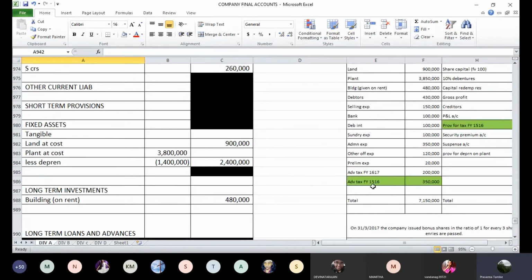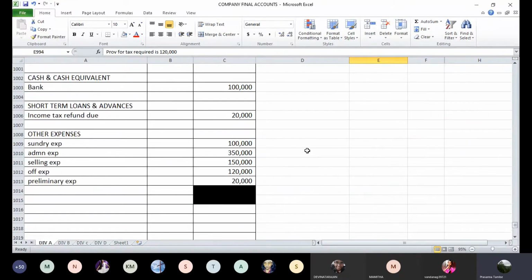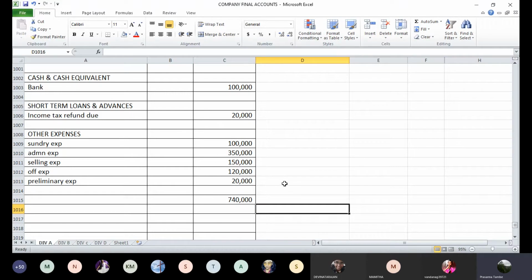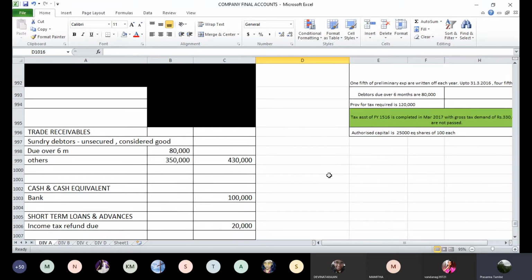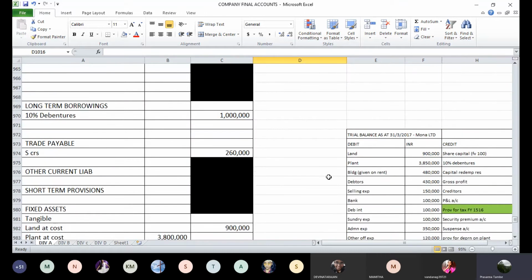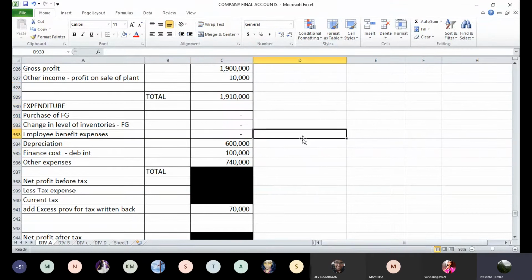Okay. Now what is left? Trial balance is over. Last year's advance tax effects are given. Only current year provision is to be made. That is 1,20,000. The rest of it is already done. Now we should start first totaling up the profit and loss account schedule. For profit and loss account notes, there is only one here that needs to be totaled up, and that is other expenses 7,40,000. This is the only P&L note, the rest are all balance sheet notes. So this total is 7,40,000 rupees. So in profit and loss account, let us post this number. Other expenses 7,40,000.